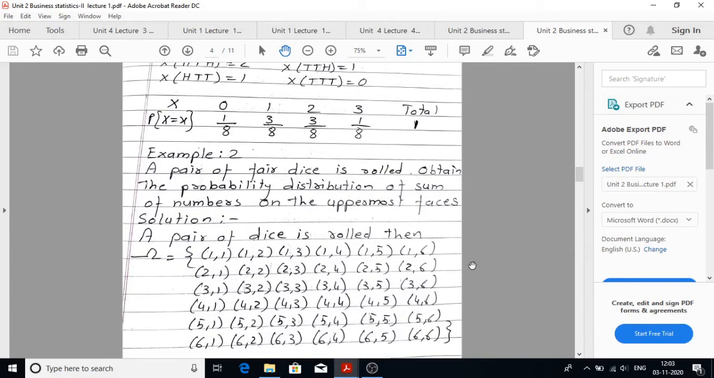A pair of dice is rolled, then omega is given by 1 1, 1 2, 1 3, 1 4, 1 5, 1 6, 2 1, 2 2, 2 3, 2 4, 2 5, 2 6, 3 1, 3 2, 3 3, 3 4, 3 5, 3 6, 4 1, 4 2, 4 3, 4 4, 4 5, 4 6, 5 1, 5 2, 5 3, 5 4, 5 5, 5 6, 6 1, 6 2, 6 3, 6 4, 6 5, 6 6. Now there are 36 points in the sample space omega.